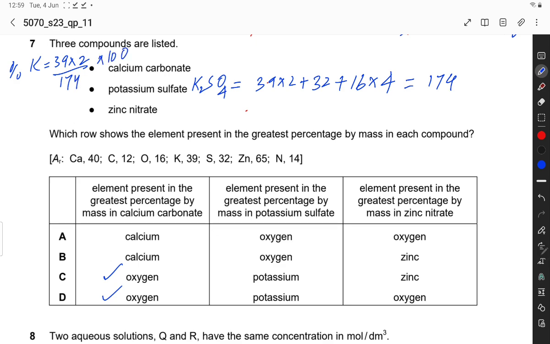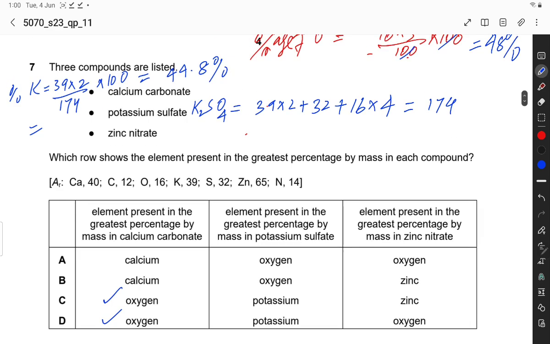So 78 divided by 174 into 100 is equal to 44.8%. This is about potassium.